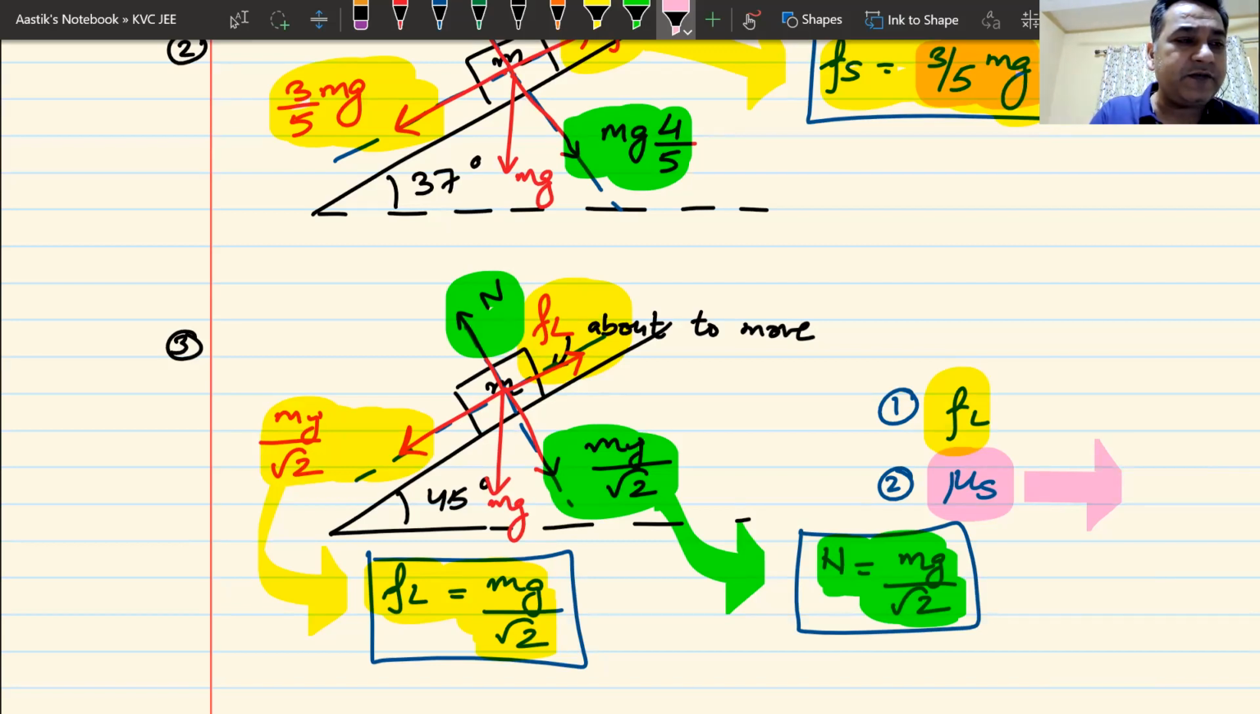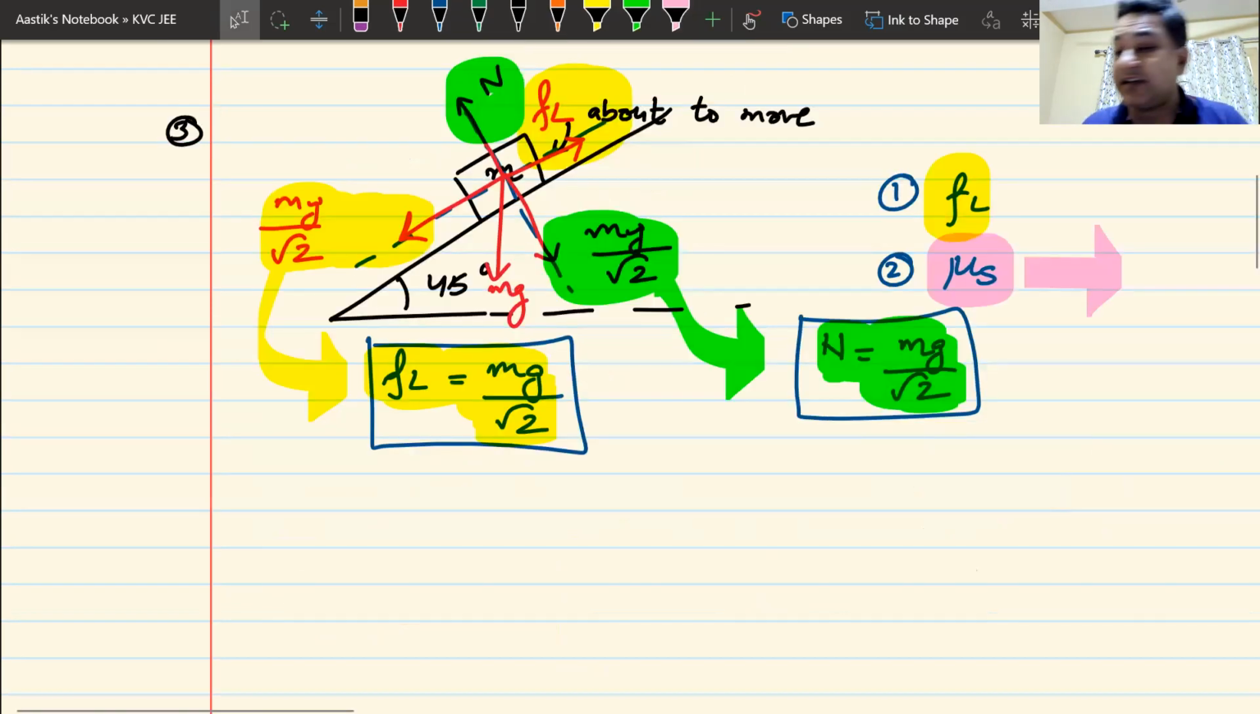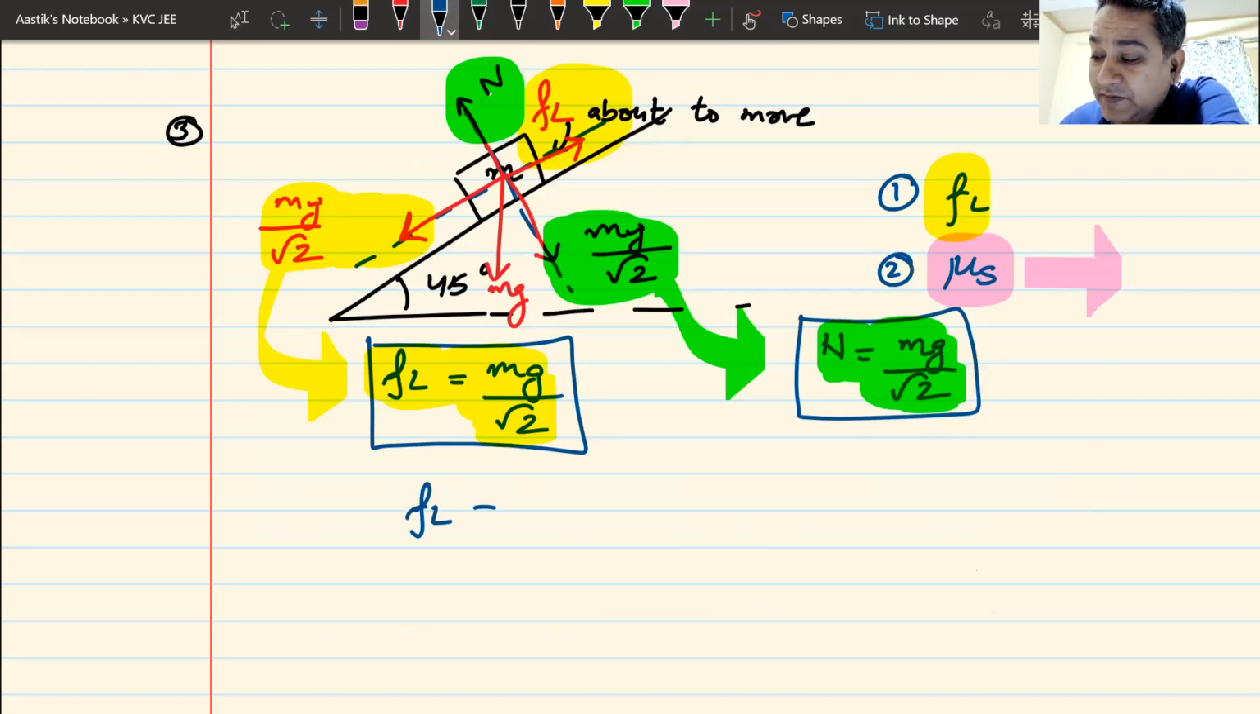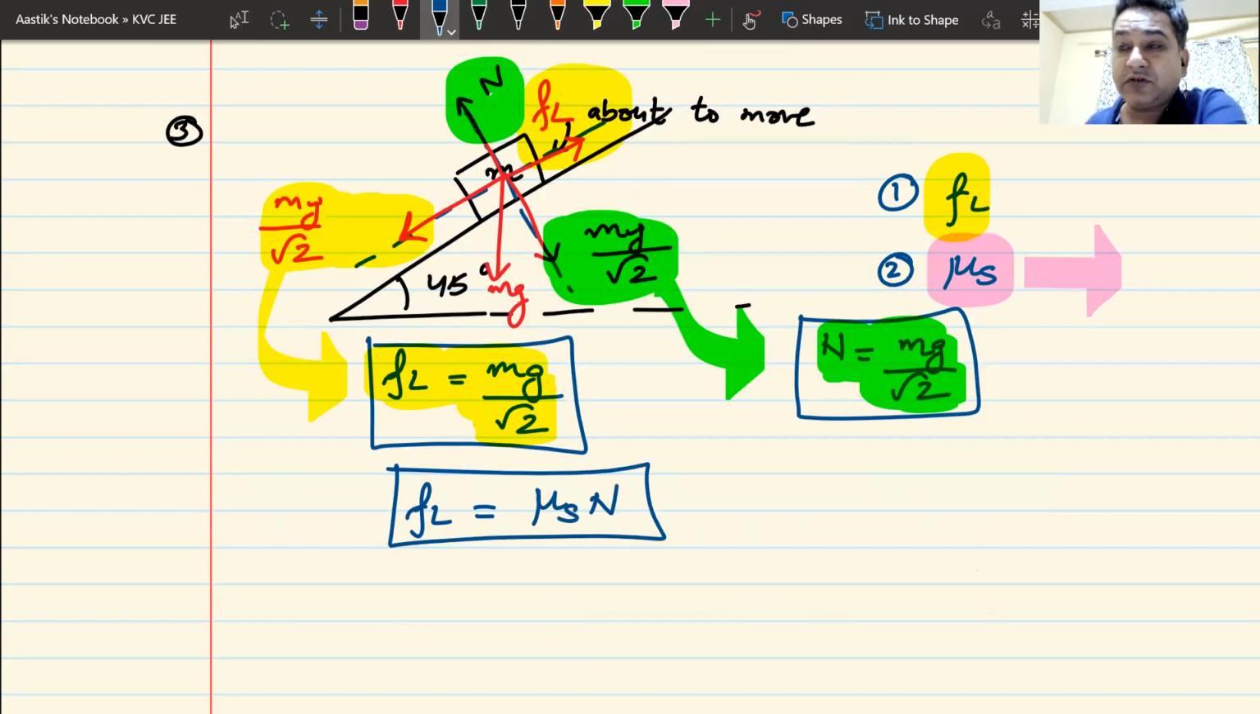What is the value of mu s? Now, once I get the value of limiting friction, Shashank has also joined. Once I have got the value of limiting friction, FL, this limiting friction is fixed and it has to be equal to mu s multiplied by n. No questions asked. This is what we have learned. Just put the values, get the answer, stay happy. The value of limiting friction is mg by root 2.